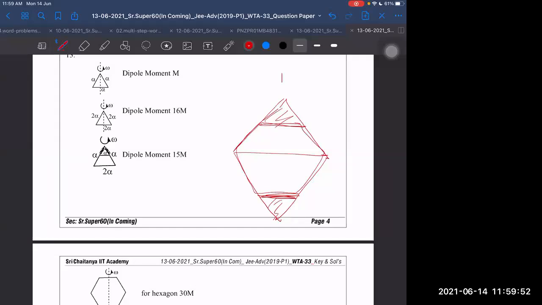So what is the total? Is it 16m? Then 16 to 32, and 32 minus 2m, that is 30m. Right. But how is it 16m? How is a single 2 alpha triangle 16m? That is also one question first. How is it 16m first of all?